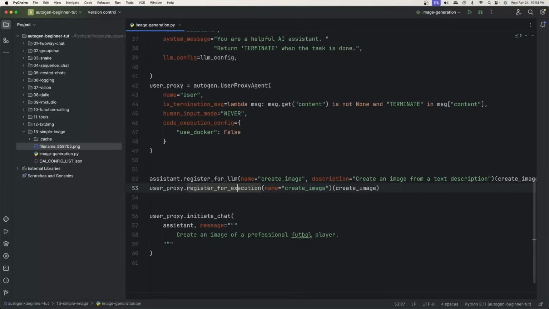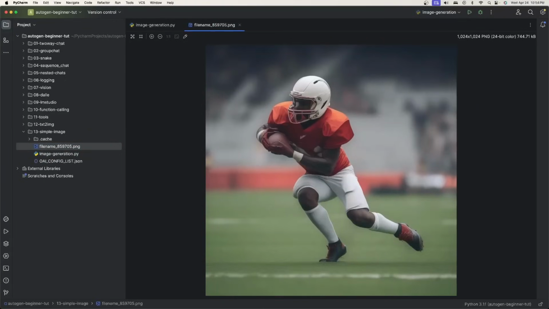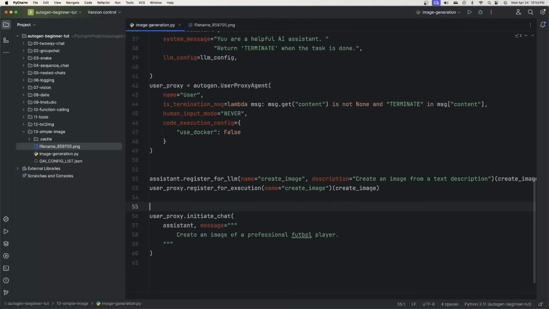Now I said football, I even spelled it like I know internationally football, here in the States, soccer. So whenever I did that, I got this, but this is an actual American football player. His hand is kind of morphed into the actual ball here, and I'm not sure really what's going on with his mask up here, but not a bad image. So I hope you learned something from that, and I hope you're able to get something working. Just trying and doing some repetition will help you get used to how the multi-agent framework works.